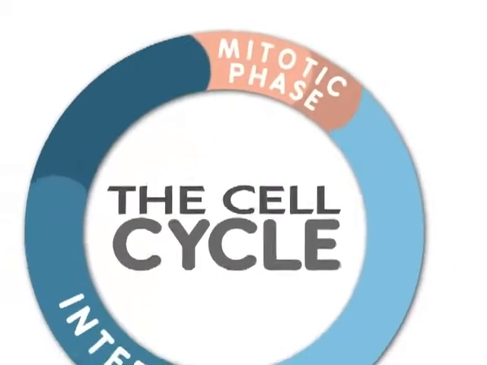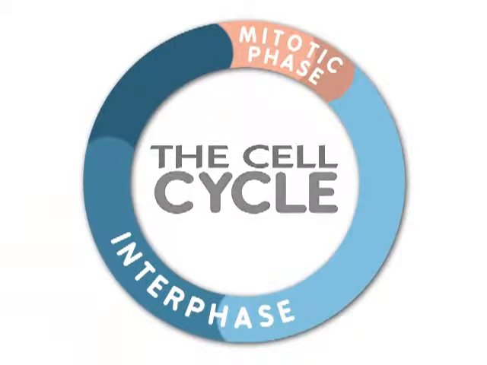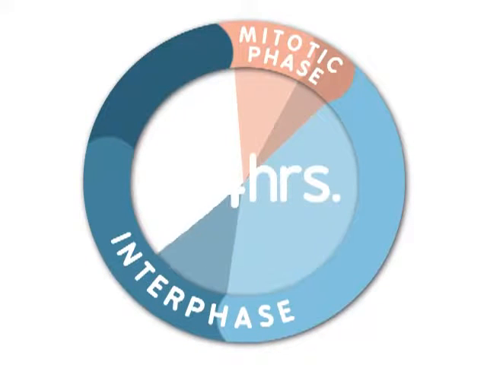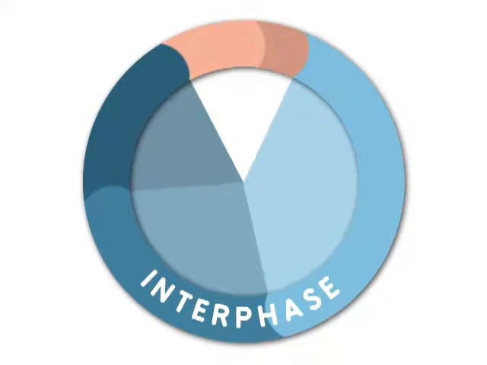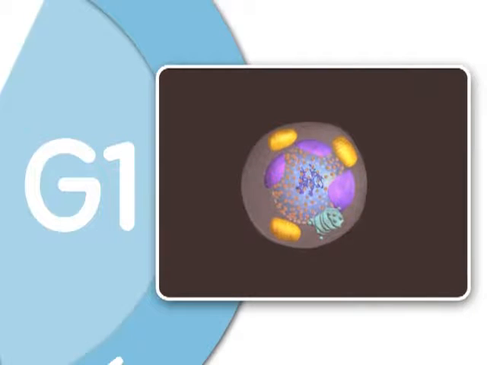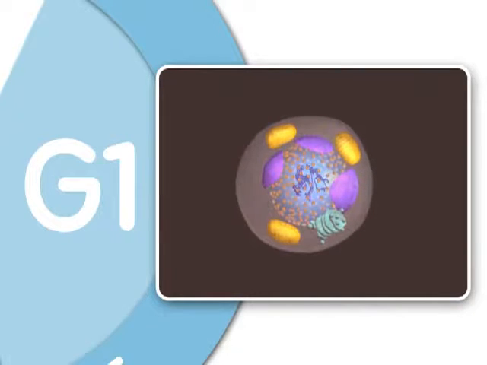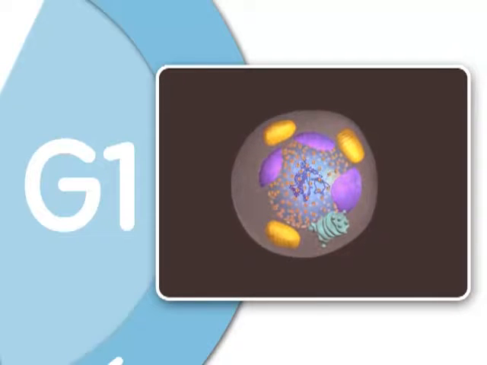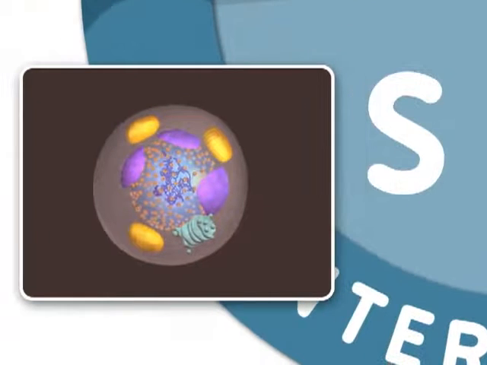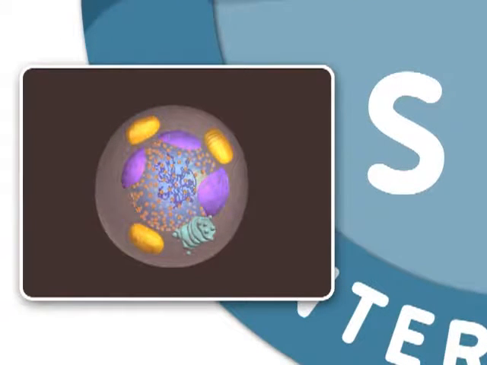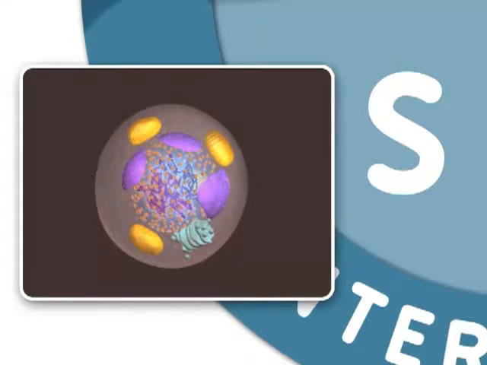Mitosis is only one part of what is called the cell cycle. For many eukaryotic cells, a cell is duplicated every 24 hours. Most of the life of a cell is spent in interphase. Interphase consists of three stages called G1, S, and G2. G1, or gap 1, is the first growth stage of interphase. In G1, the cell grows to nearly its full size and performs many of its specific biochemical functions that aid the organism. Next is the S, or synthesis phase. This is an important stage because it is during the S phase that DNA in the nucleus is replicated.